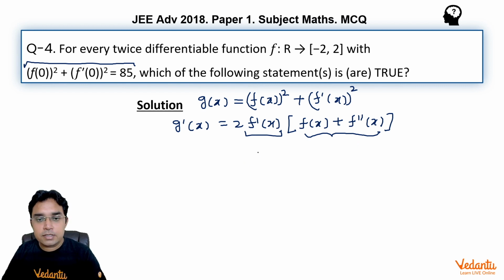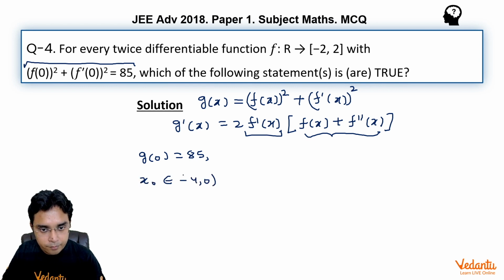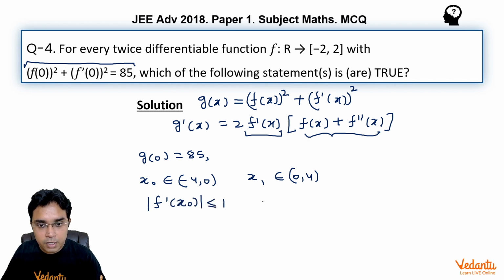Now to prove this, let us first understand that g(0) is equal to 85 already. And if you remember, in the A part we proved that for x0 belonging to (-4, 0) and x1 belonging to (0, 4), the magnitude of f'(x0) will be less than or equal to 1, and similarly the magnitude of f'(x1) will also be less than or equal to 1.